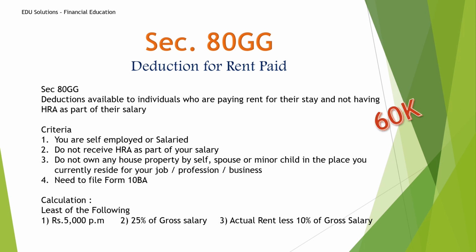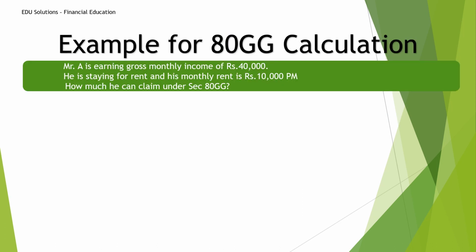Let's see one. Here the maximum is 60,000 because 5,000 into 12 comes to 60,000. So this will be the least of the three criteria. If the other is less, then a maximum of 60k you can claim. Let's see one calculation. The same example I am repeating, but some details removed. So A is earning a monthly income of rupees 40,000. As it is gross salary, there is no need to know what the other contents in the payslip are, so I am avoiding that.